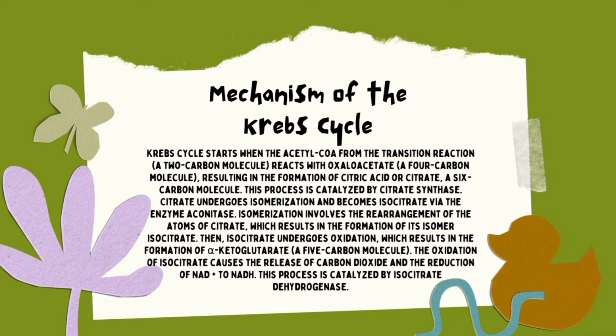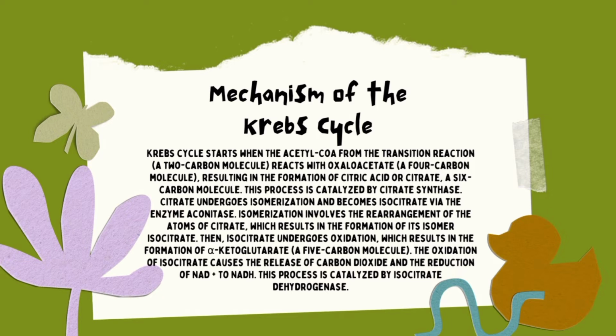Mechanism of the Krebs cycle. The Krebs cycle starts when the acetyl-CoA from the transition reaction, a 2-carbon molecule, reacts with oxaloacetate, a 4-carbon molecule, resulting in the formation of citric acid or citrate, a 6-carbon molecule. This process is catalyzed by citrate synthase.